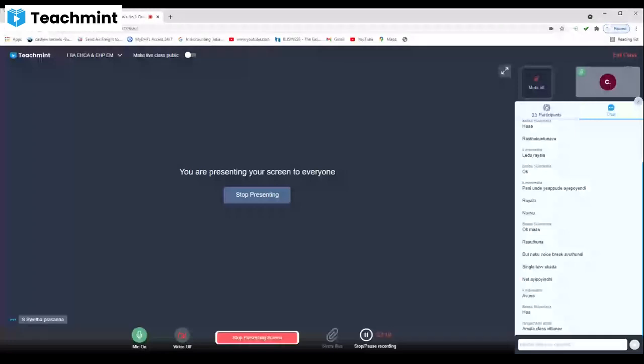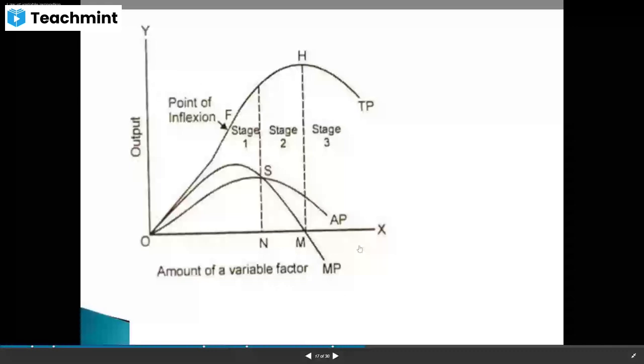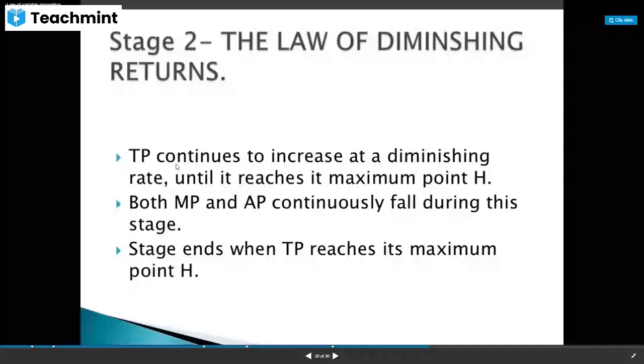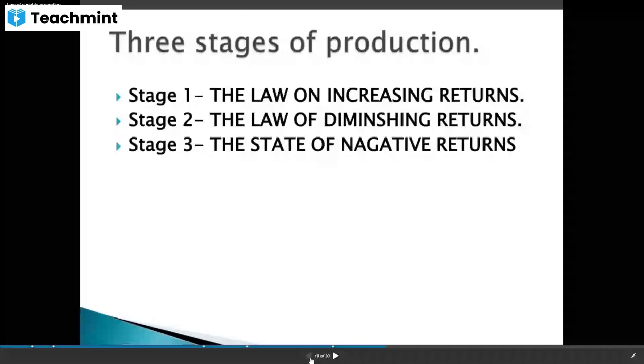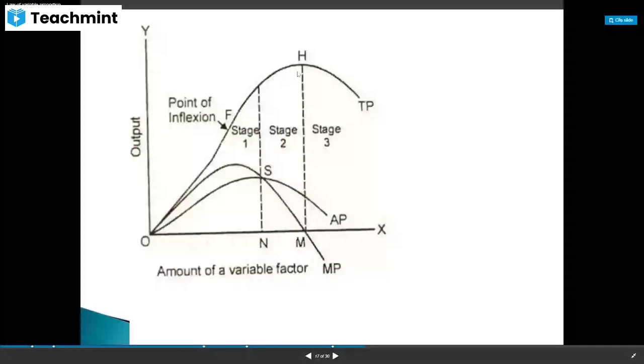So here what is happening? The second stage is the law of diminishing returns. TP continues to increase at a diminishing rate until it reaches its maximum point H. So TP continues to increase at a decreasing rate. I explained this. After P, it is increasing but at a decreasing rate, and at point H it becomes maximum. So up to that, TP is increasing at a decreasing rate.